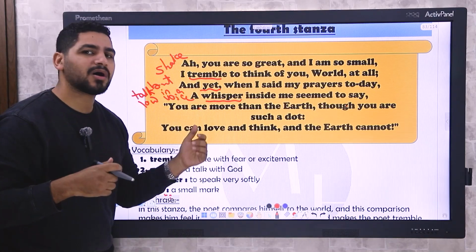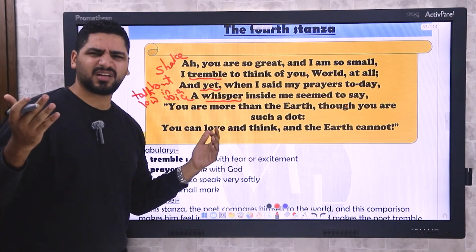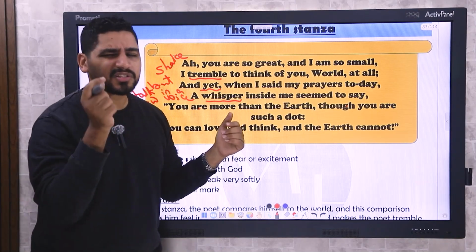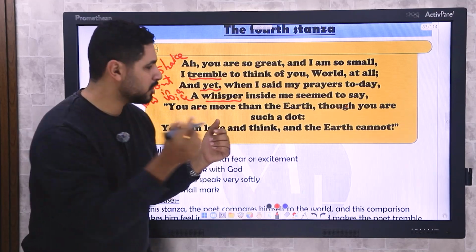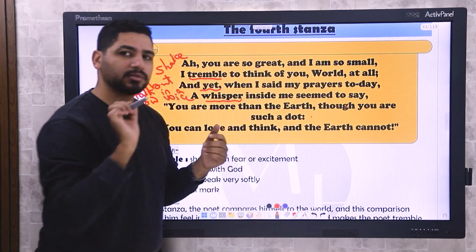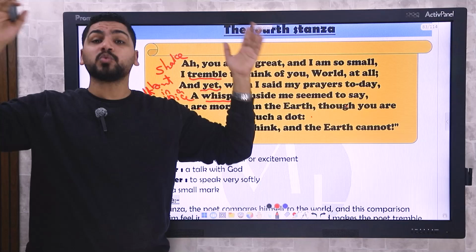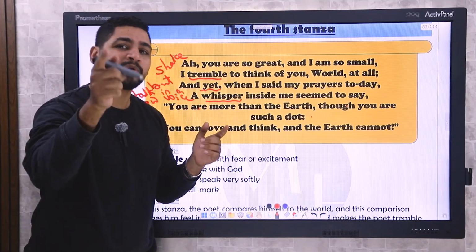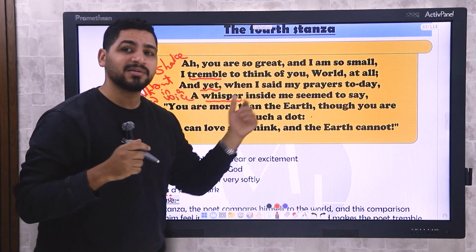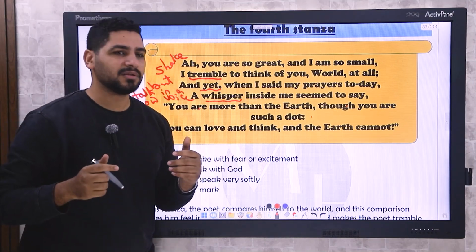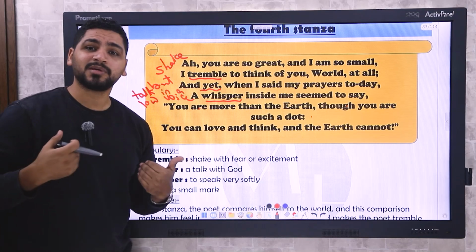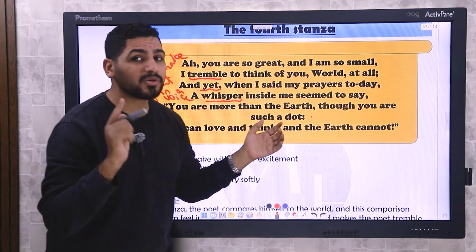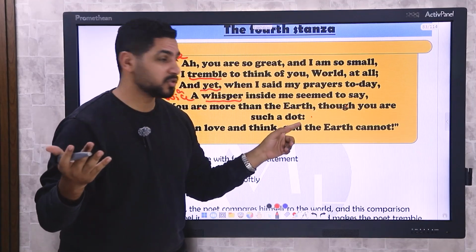You are more than the earth. Yes. You are more than the earth. Though you're such a dot, you're like a dot. You are a dot compared to the world. The world is huge, yes. And you're tiny, yes, but you're great. You can be more important. You are more than the earth. You are more important than the earth. How can I be more important than the earth? I will tell you. You're more than the earth. Though you're such a dot. Although you're such a dot.